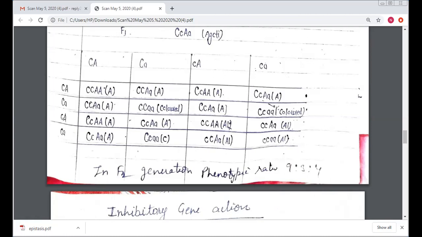They are again agouti. When we find that here the capital C and small a, they express the colored.